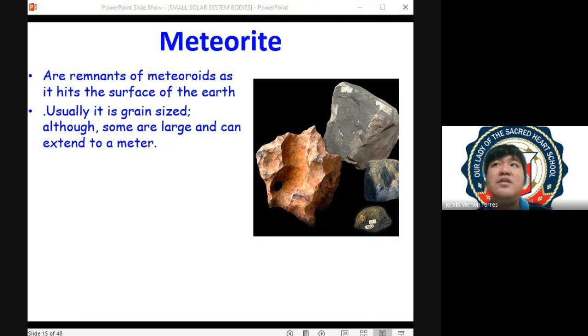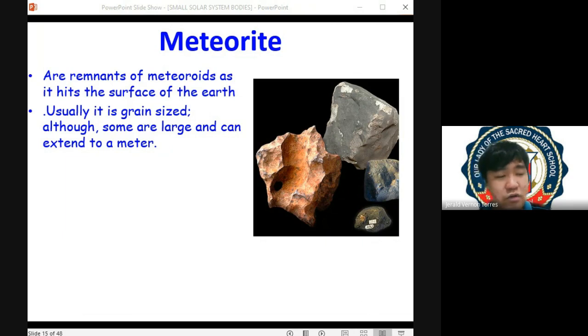So pwede kayong magwalis-walis sa mga bubong ninyo and look under the microscope if you see some kind of metallic rocks or metallic balls. Probably, possible na these are examples of meteorites. Usually, mga ganoong samples, sinesend yun sa mga governing agents ng astronomy to examine whether that micrometeorite talaga is a meteorite or accidentally kamukha lang siya ng meteorite. So, you can do that actually.